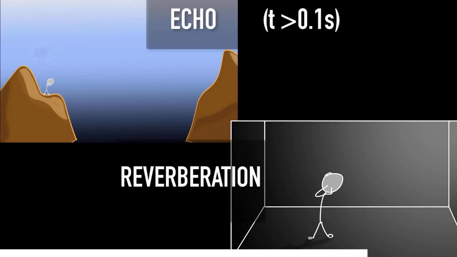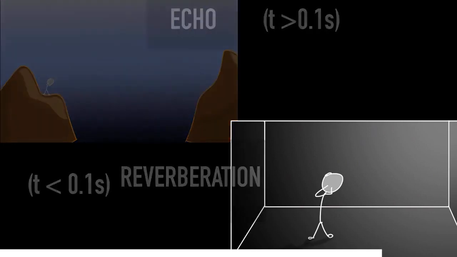And if the time gap is less than 0.1 seconds, then our brains can't tell when one sound ends and the next one begins. And that's when we'll call them reverberation. And of course, if the time is close to 0.1 second, it could be a gray area. It could be sort of an echo and reverberation together.